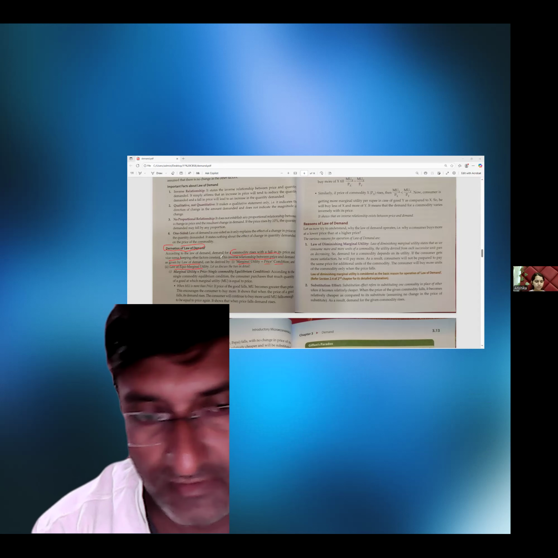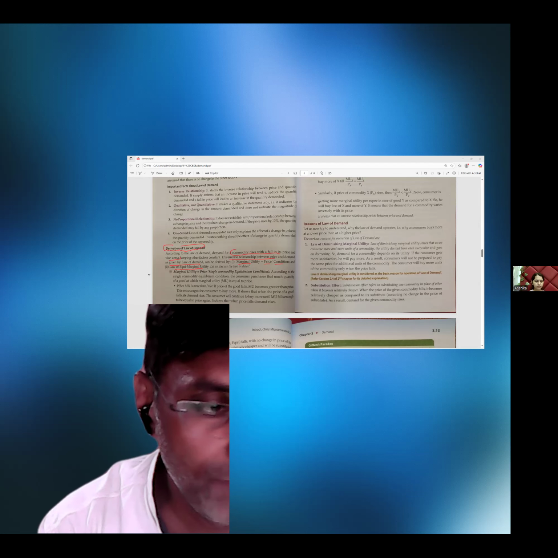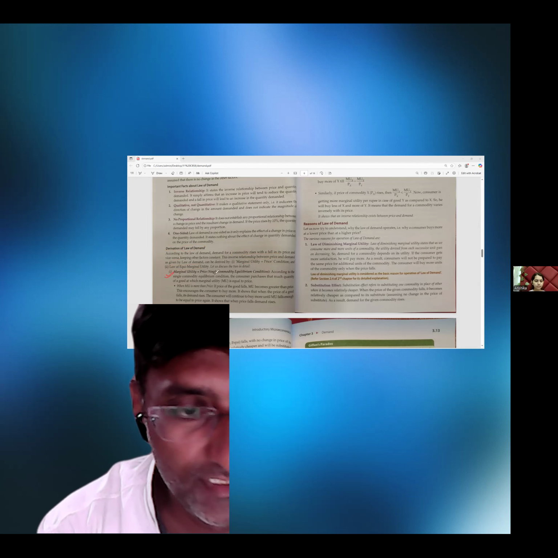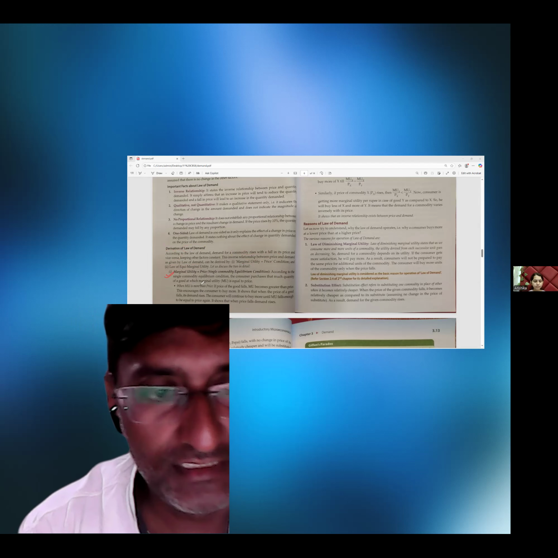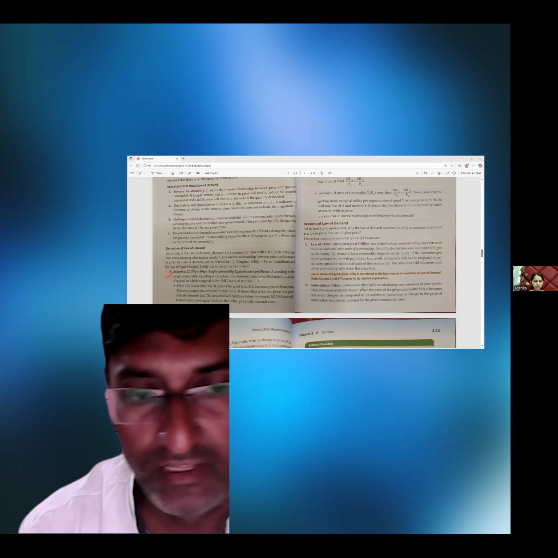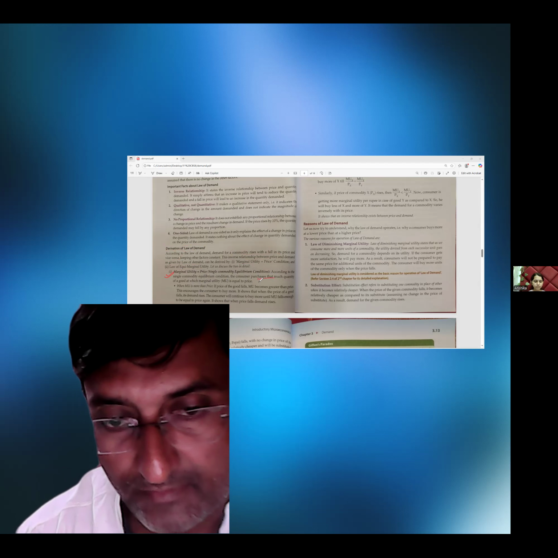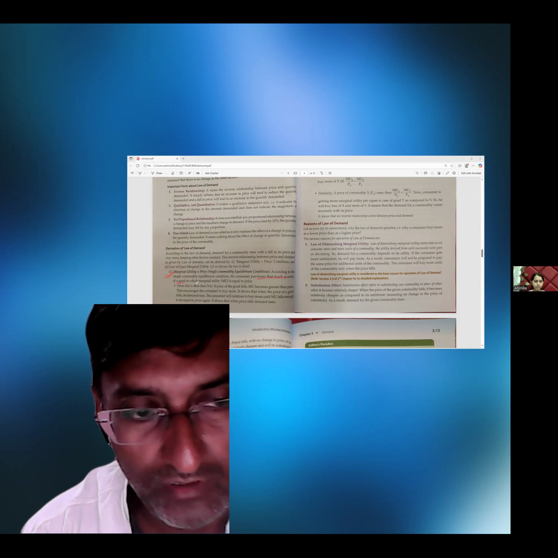Let us discuss in detail. What is the meaning of marginal utility is equal to price? That is called the single commodity equilibrium condition. According to the single commodity equilibrium condition, the consumer purchases that much quantity of good at which marginal utility is equal to price.